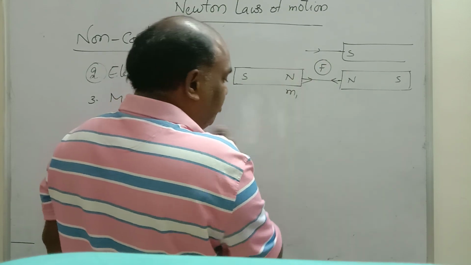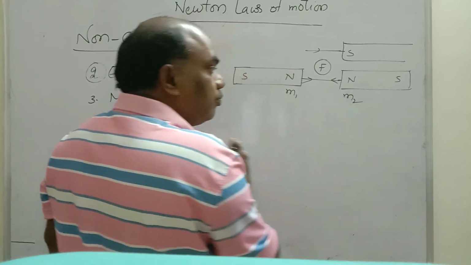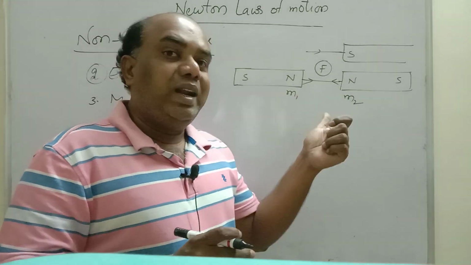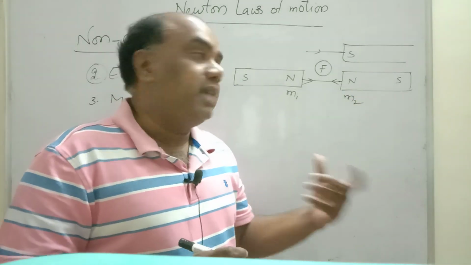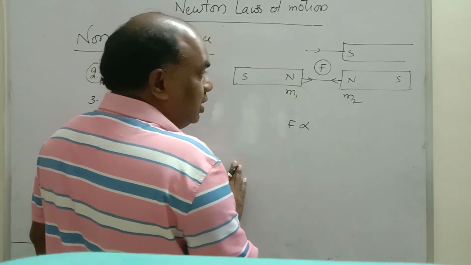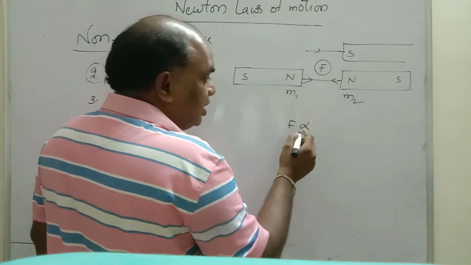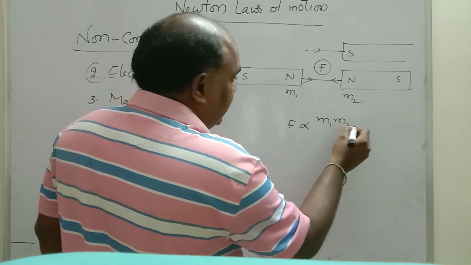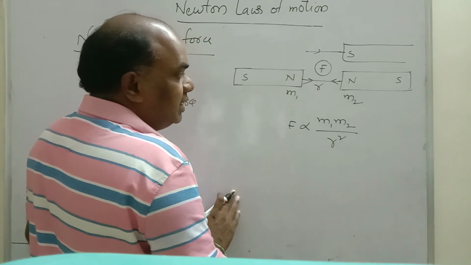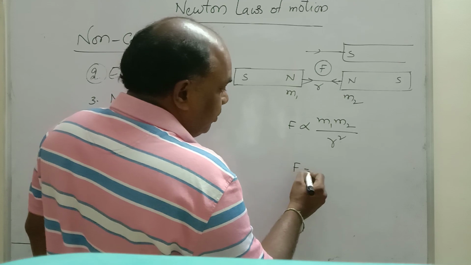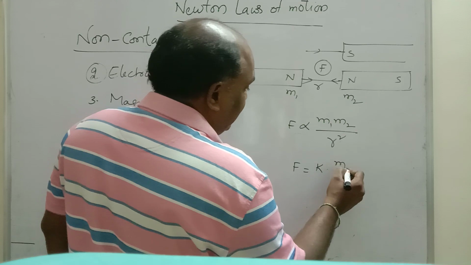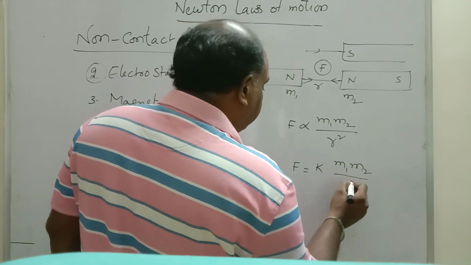Let this pole strength be m1, and this pole strength be m2. Pole strength means nothing but the ability of attraction or repulsion of the pole. One pole attracts or repels another pole with some force. That magnitude is nothing but magnetic pole strength. The force of attraction or repulsion is directly proportional to the product of their pole strengths and inversely proportional to the square of the distance between them. This is the distance. Now, if you remove proportionality, F is equal to, here also one constant is required, K into m1 m2 by r square.